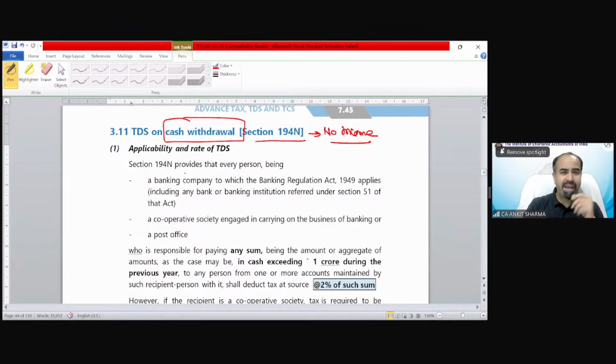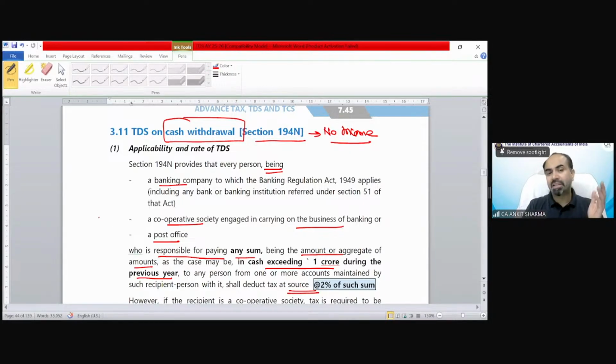Section 194N provides that every person being a banking company, cooperative society engaged in banking business, or a post office who is responsible for paying any sum, being the amount or aggregate of amounts, that is your amount in the bank, which you have deposited whether via cash or online transaction, if you withdraw it and it exceeds 1 crore during the previous year, then on the excess value TDS is going to be deducted at the rate of 2%.